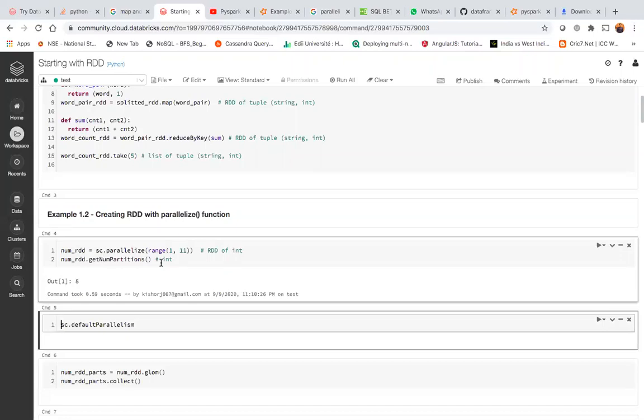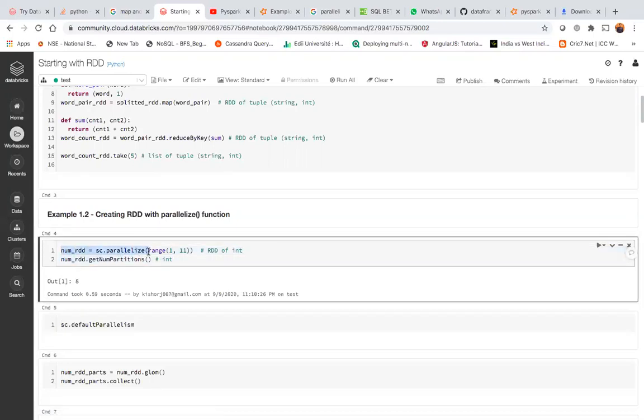So here you saw, in line number 1, you created a distributed collection called numRDD having numbers 1 to 10, and in the next line you call numRDD.getNumPartitions, which says the number of partitions is 8. So if you don't specify any number of partitions, the default partitioning is 8 here. And the default partitioning is not always 8, it varies from scenario to scenario.